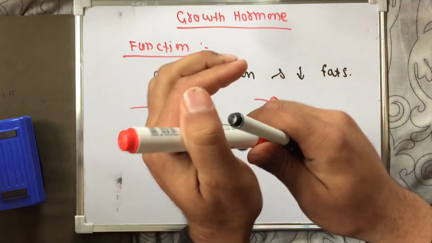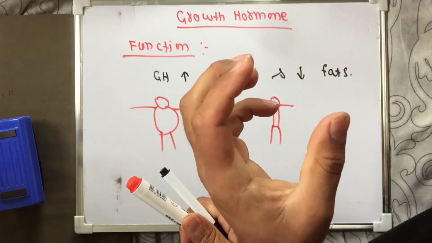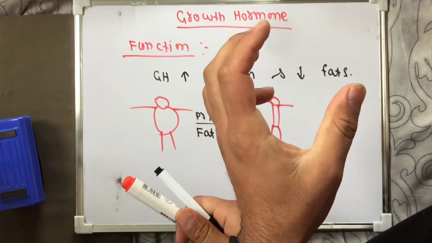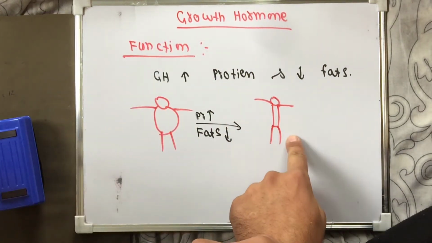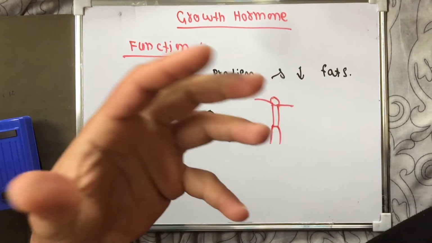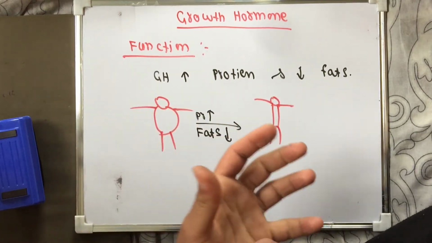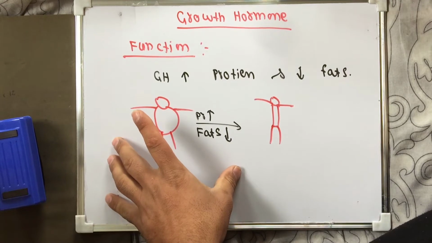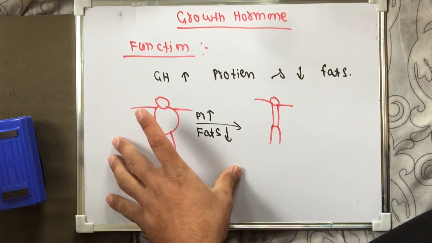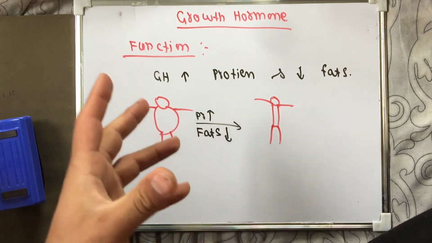Because the extra mass of fat is decreased in this person due to the action of growth hormone, while lean mass of the body, that is mostly due to the proteins, is increased. So when we use growth hormone, we decrease the fats in the body and increase lean mass, increase protein in the body.